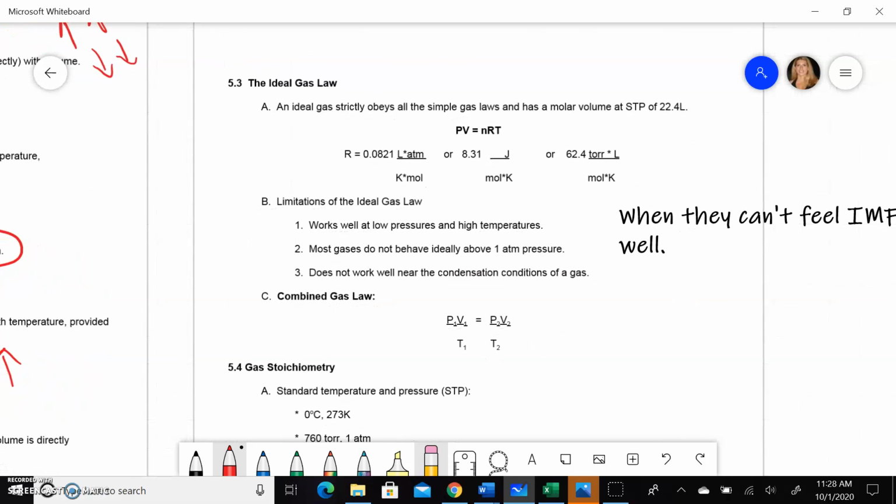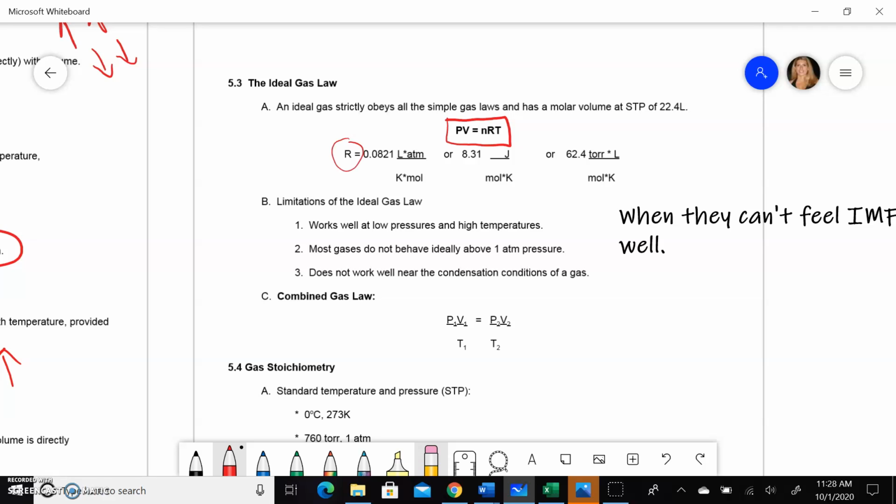All right, the last gas law for today, well actually two more, is the ideal gas law and then the combined gas law. Ideal gas law is the one that you're going to use quite often in this class. Sometimes you hear scientists call it PIVNERT. And it just stands for PV equals nRT. So let's go through each of those letters so you just know what they stand for. P stands for pressure, V stands for volume, N is like the last one and stands for moles, T stands for temperature, and then you get R.